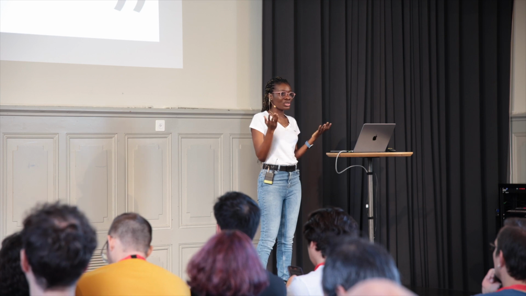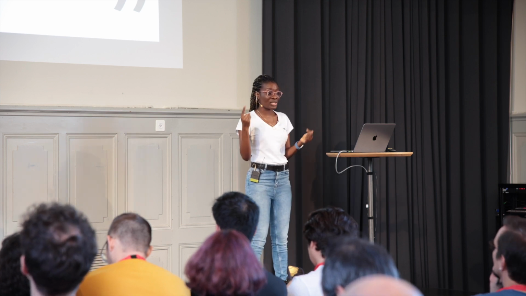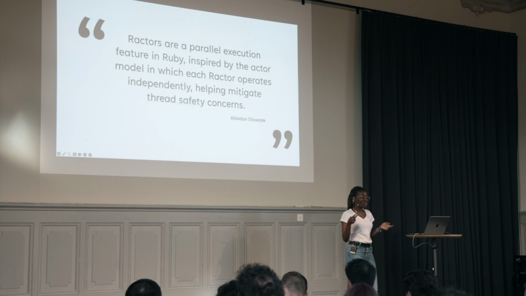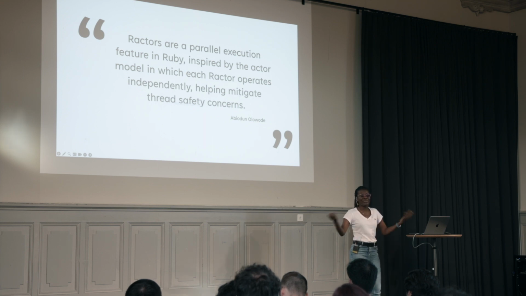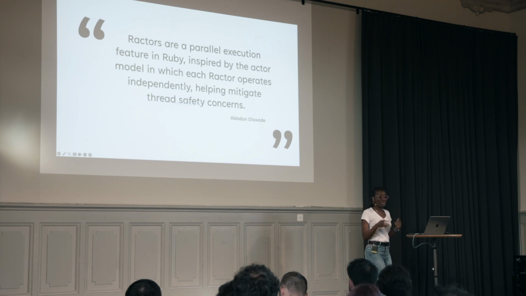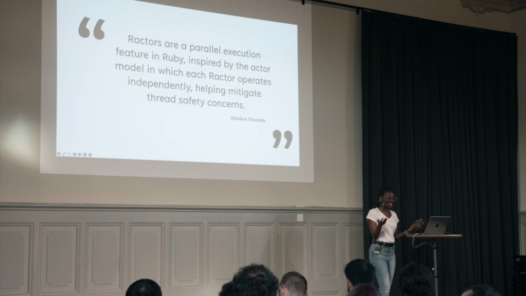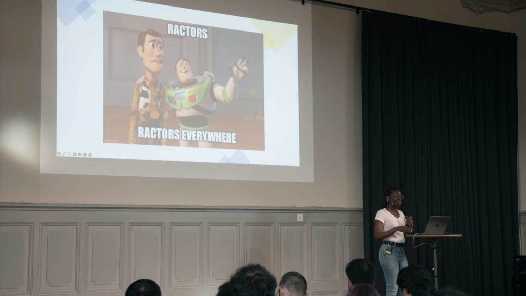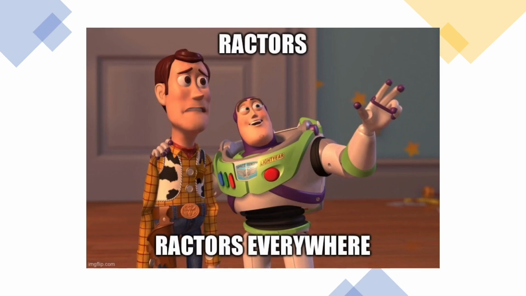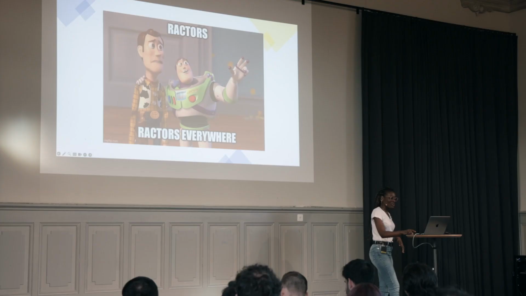Picture a parallel execution feature in Ruby that is not only lightweight, it is economical in its usage of memory. It is streamlined in terms of communication complexity. You don't have to use locks anymore, just message passing. And then it's thread safe. That's a feature that we can all be proud of. So let's start now, maybe not now since we are here, maybe tomorrow morning. Let's start to use them so that in the next few years, when we talk about parallelism in Ruby, it can be a party of Ractors everywhere. Thank you so much for listening.